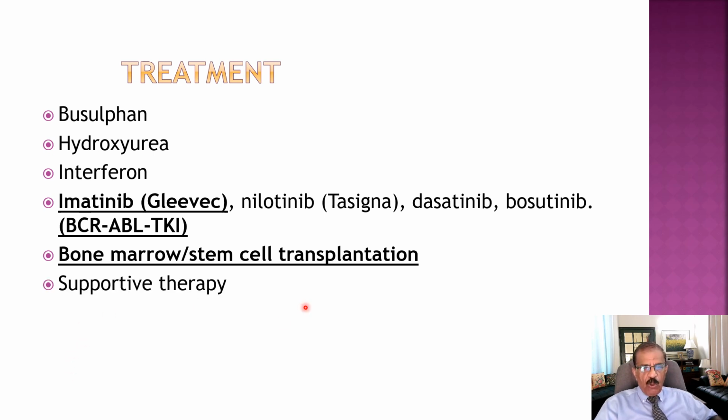Supportive therapy: all these patients need supportive therapy. If they develop infection, they would require treatment with antibiotics, and if they develop anemia, they might require blood transfusion. So that kind of thing, and supportive therapy is always needed. Those who undergo bone marrow transplantation or stem cell transplantation would also require some kind of treatment to keep this graft going and to discourage any graft rejection.